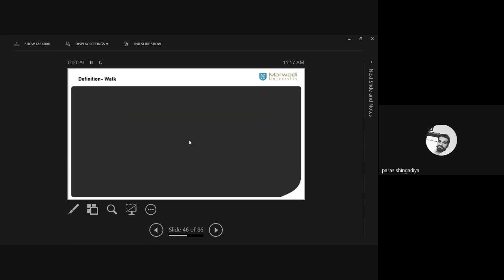Sir, can we apply this to a graph? Do path once more? I understood walk and circuit. Okay.